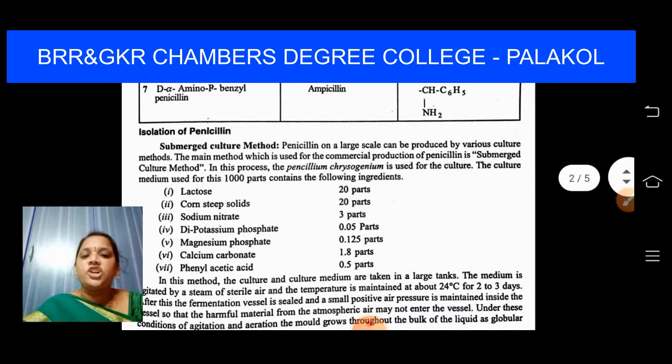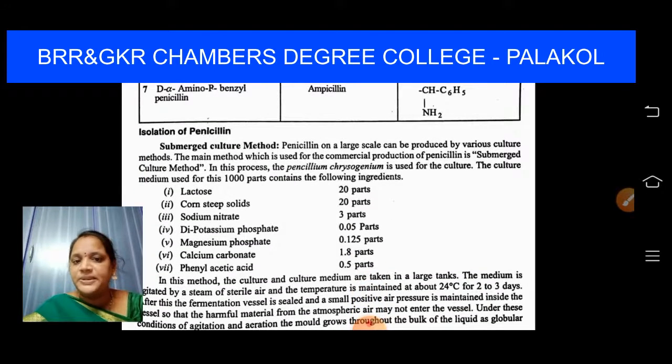Next, isolation of penicillin. How is Penicillium notatum species isolated, right? The first method is the submerged culture method. Penicillin on a large scale can be produced by various culture methods. The main method used for commercial production of penicillin is the submerged culture method. In this process, Penicillium chrysogenum is used for the culture. The culture medium used for this, 1000 parts, contains the following ingredients.